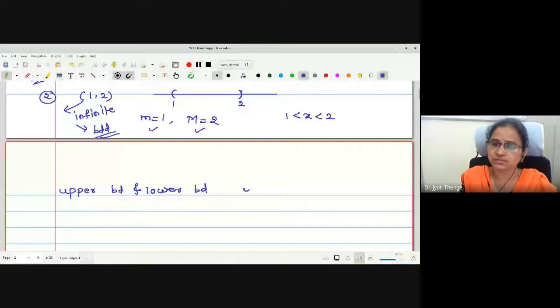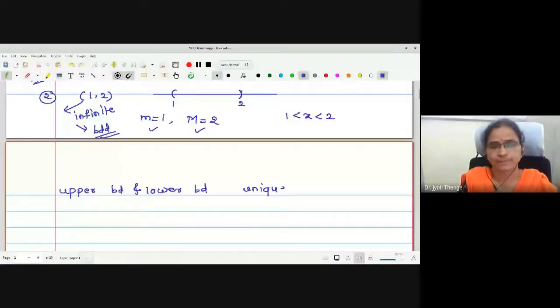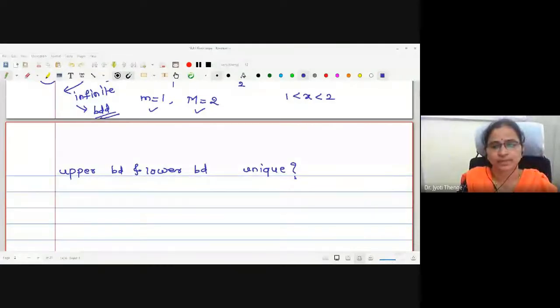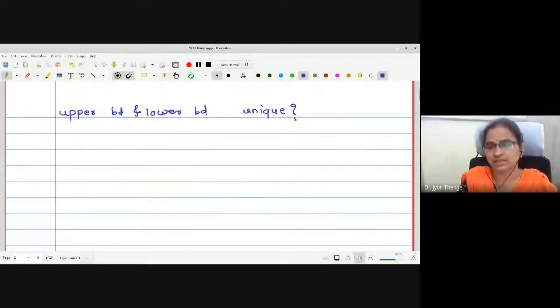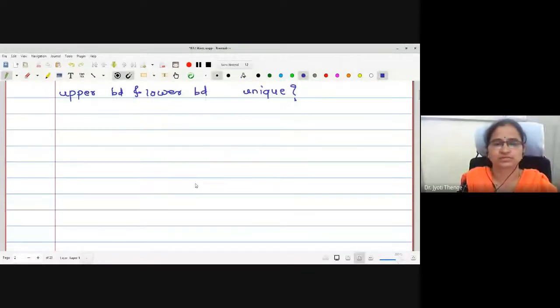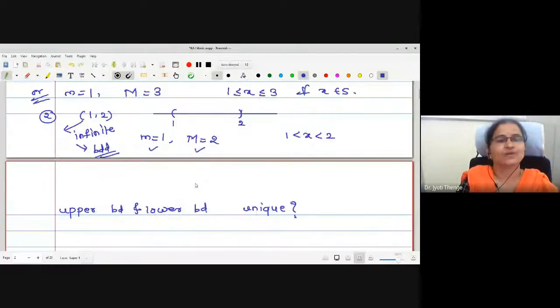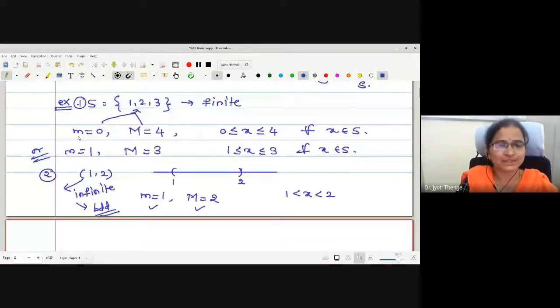What do you think about uniqueness? Are the bounds unique or not? Here I have already shown you, no. m can be 0 and M can be 4, or I can take 1 and 3 also.